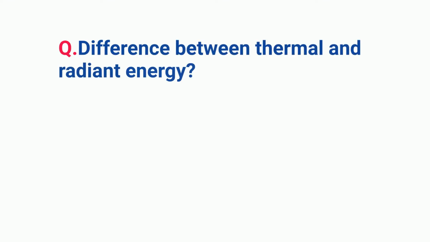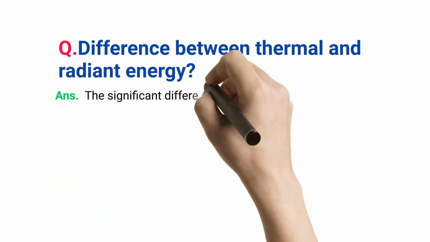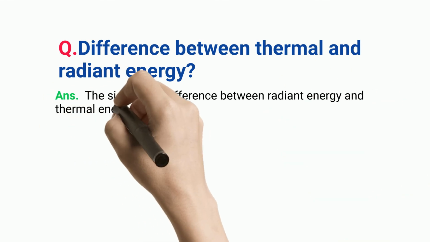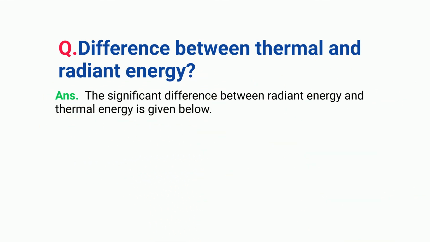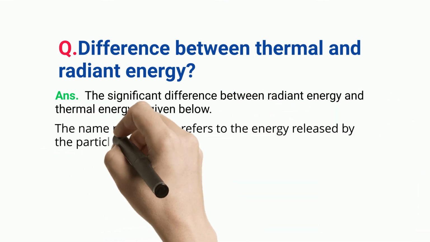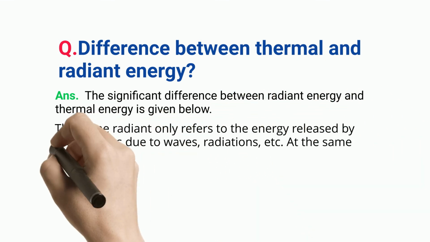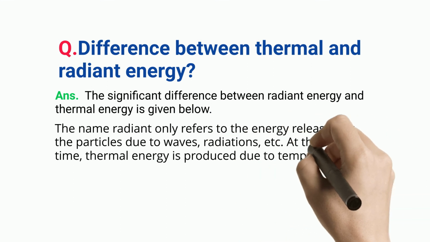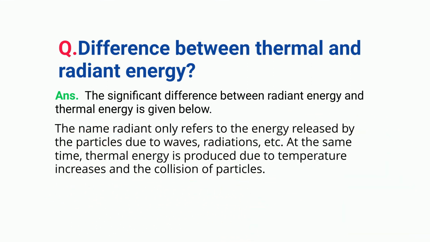Difference between thermal and radiant energy? The significant difference between radiant energy and thermal energy is given below. The name radiant only refers to the energy released by the particles due to waves, radiations, etc. At the same time, thermal energy is produced due to temperature increases and the collision of particles.